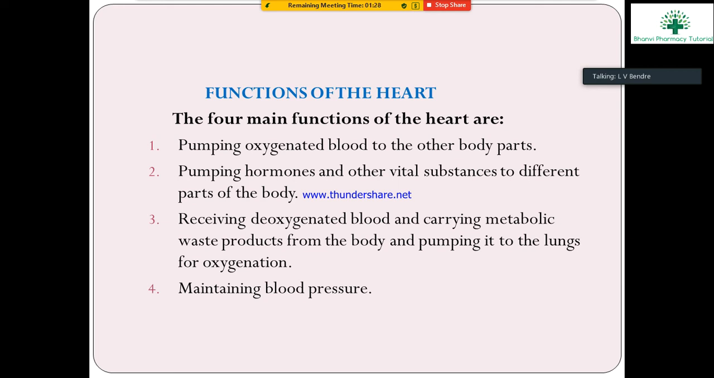Next, receiving the deoxygenated blood and carrying the metabolic waste products. What are the metabolic wastes? After completion of metabolism, the metabolic wastes, like carbon dioxide, are received from the body and pumped to the lungs for oxygenation. Third is maintaining the blood pressure. These are the functions of the heart.